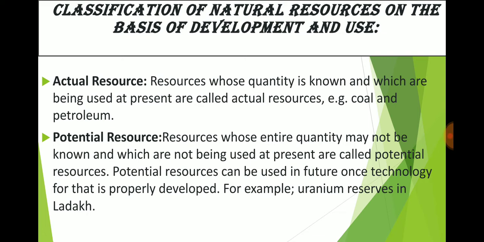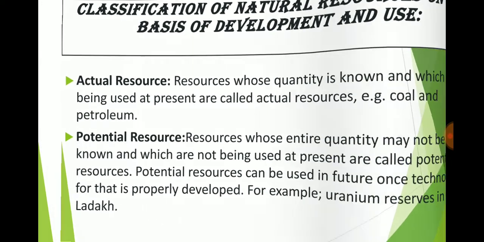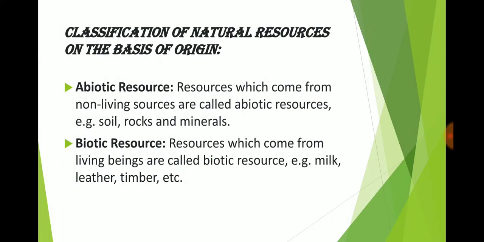The second is potential resource. Potential resources are those resources whose entire quantity or utility is not known. That is why they are called potential resources, because we don't have the advanced technology to use a particular resource in its full-fledged manner. There are lots of things that still need to be discovered.